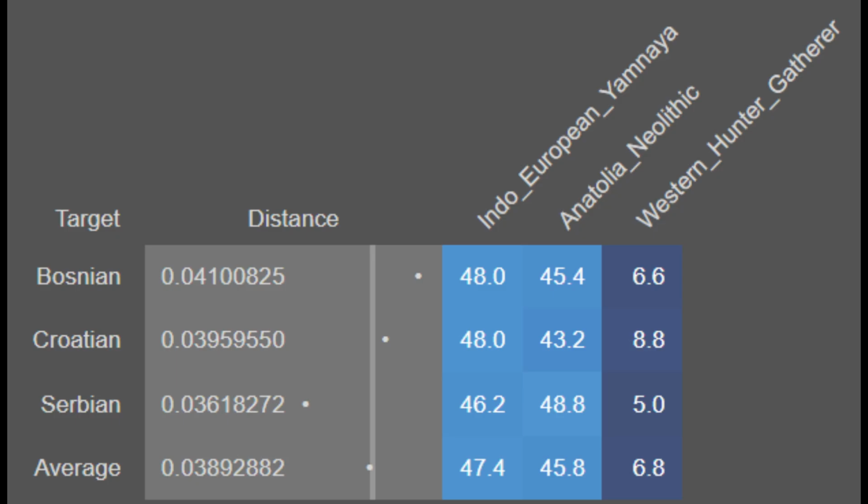For comparison, here are the results for modern-day Serbo-Croatian populations. As you can clearly see, they're on average 47.4% Yamnayan, 45.8% Anatolia Neolithic, and 6.8% Western hunter-gatherer. What these results show is that the modern-day Bosnians, Croatians, and Serbians were not influenced by the imperial era samples that we have from the same region. Thus, much like Italy, there was a major turnover in the Balkans, particularly in Croatia and Serbia, following the demise of the Roman Empire.